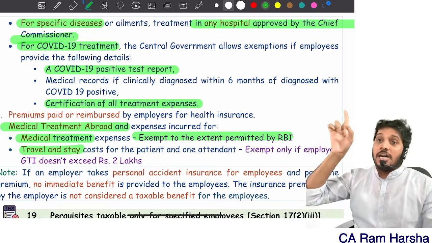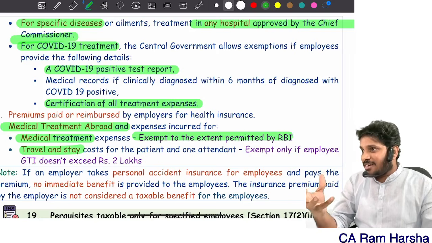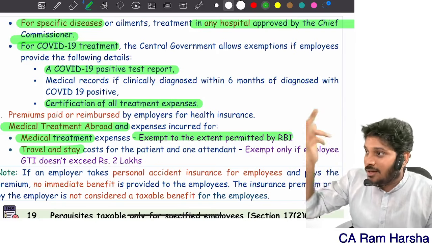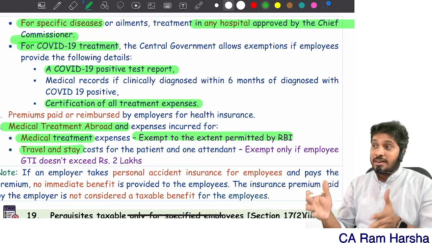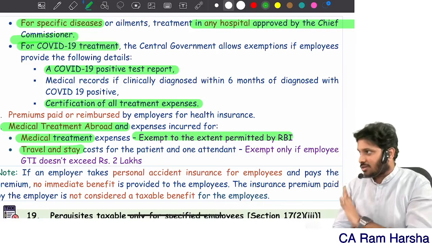Yes or no? That too, traveling related reimbursement is there, right? Travel reimbursement for medical treatment outside is exempted only if the gross total income does not exceed 2 lakh. Typically, for all employees it is taxable. But sometimes in the exam they will give you medical facility where this point may be tested specifically. Clear or not? Yes or no?